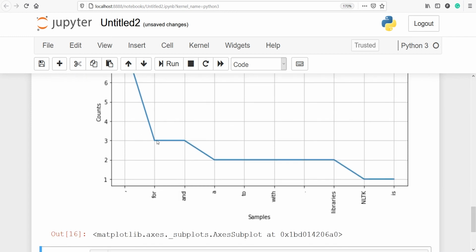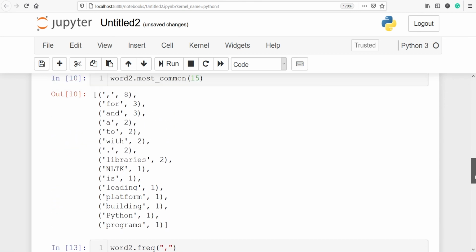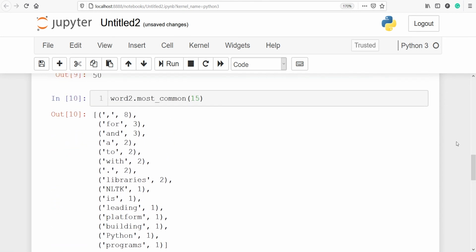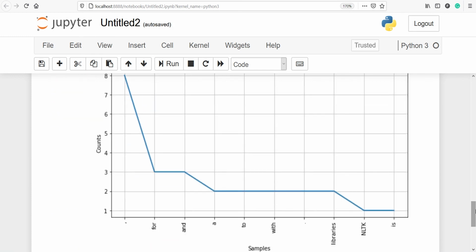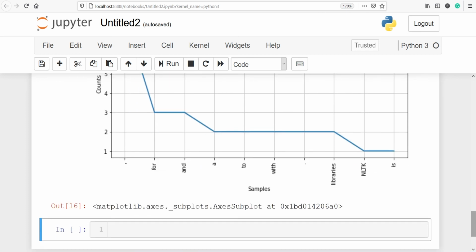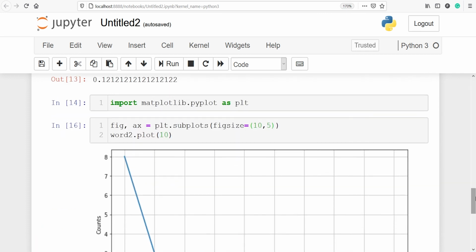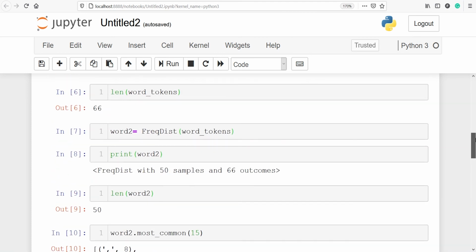For is repeating 3 times, so we can see for is here at 3, and we have already seen these words here, comma 8 times, for 3 times. We are looking at this same frequency, but this time we are using the chart here. So this is how we can plot the chart of our words to check the frequency, or we can also directly call this method to get the word frequency.